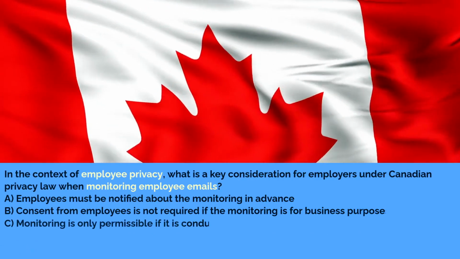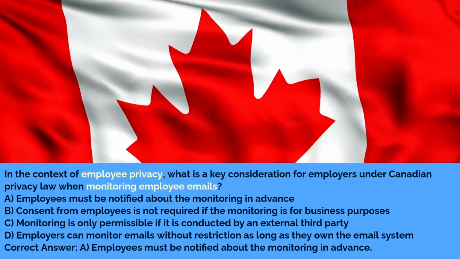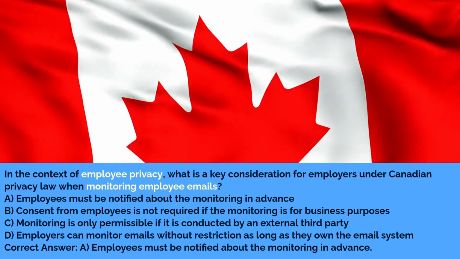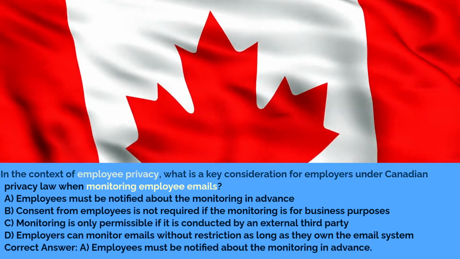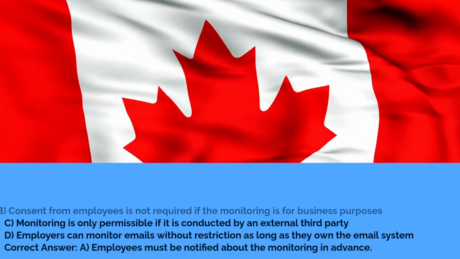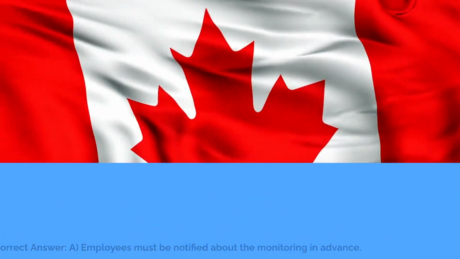In the context of employee privacy, what is a key consideration under Canadian privacy law when monitoring employee emails? A. Employees must be notified about monitoring in advance. B. Consent from employees is not required if the monitoring is for business purposes. C. Monitoring is only permissible if it is conducted by an external third party. D. Employers can monitor emails without restriction as long as they own the email system. Correct answer: A. Employees must be notified about monitoring in advance.